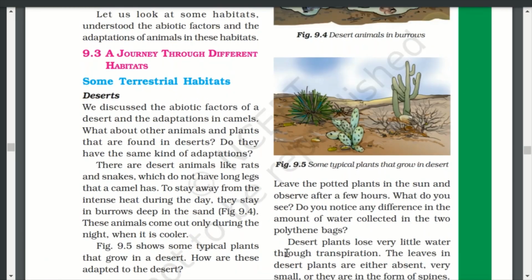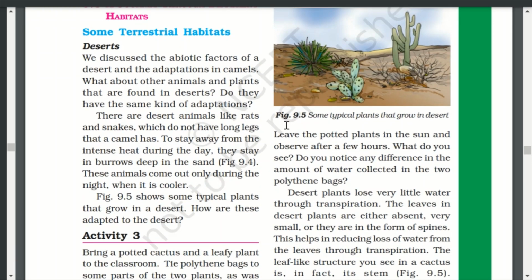Okay. How are they adapted to the desert? Leave the potted plants in the sun and observe after a few hours. What do you see? Do you notice any difference in the amount of water collected in the two polythene bags? Desert plants lose very little water through transpiration. The leaves in desert plants are either absent, very small, or in the form of spines. This helps in reducing loss of water.